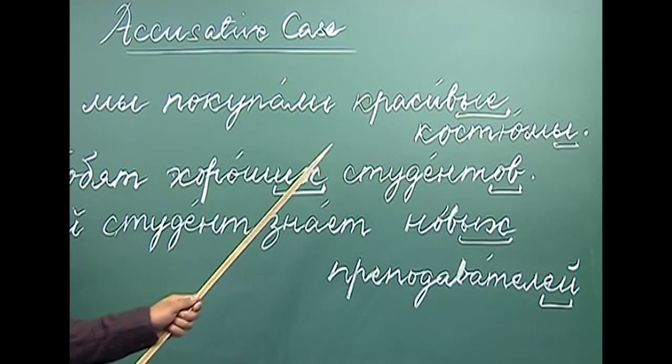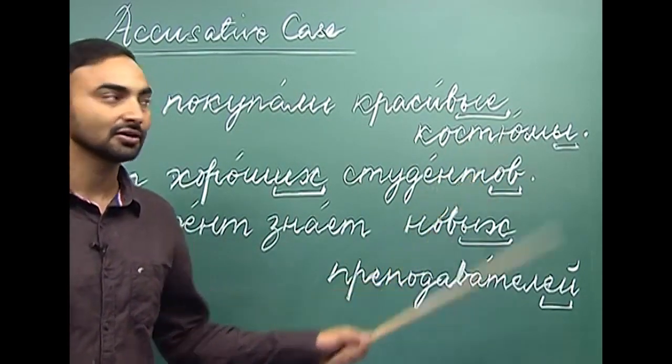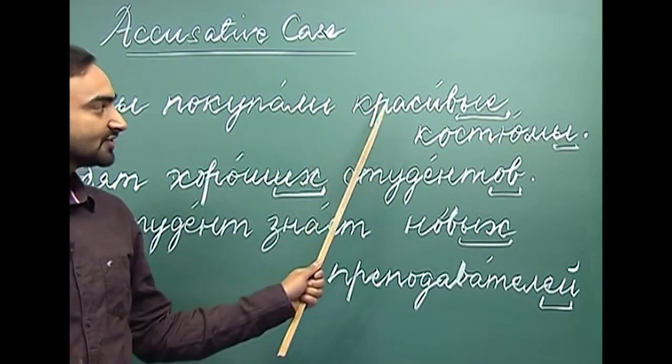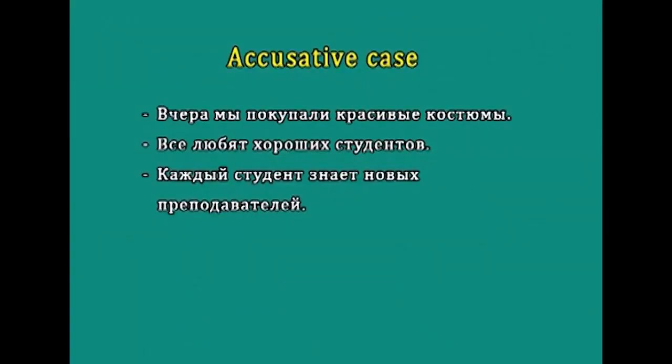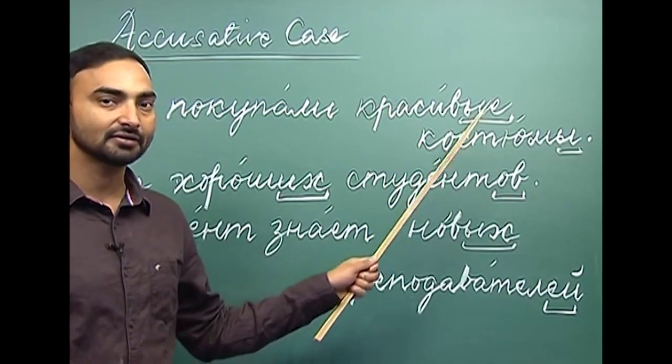Here, as you can see, we have used dresses, which is an inanimate noun. So, if the noun is inanimate, then we do not change the adjective. It remains the same as in the nominative case. So, krasivye plural will remain krasivye with an inanimate noun.